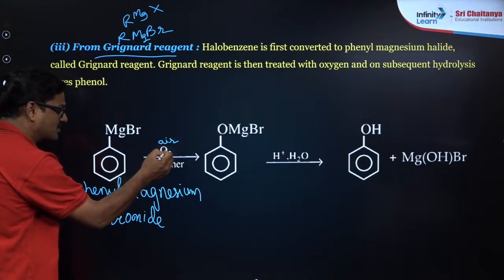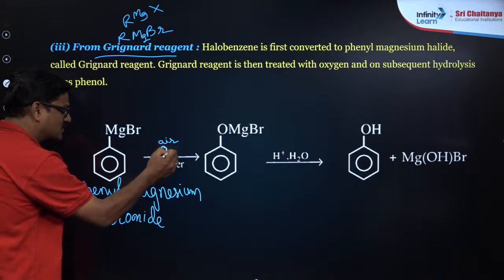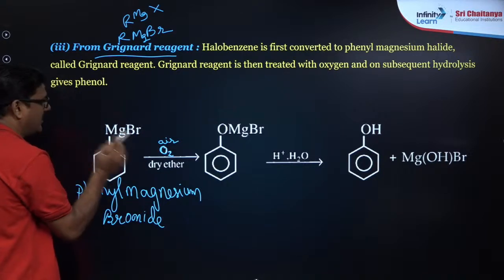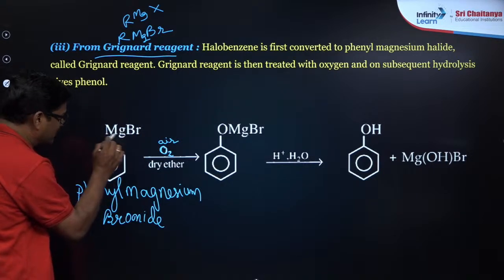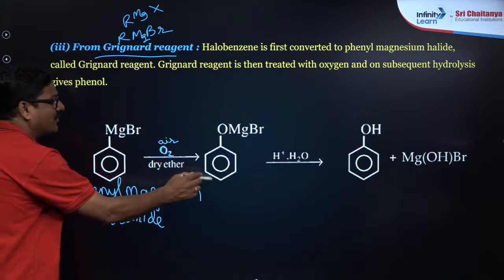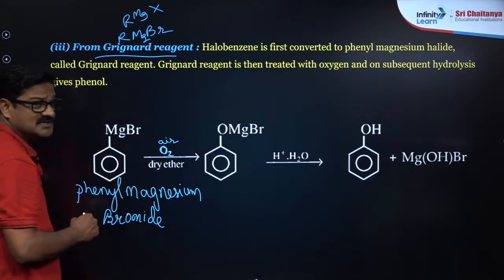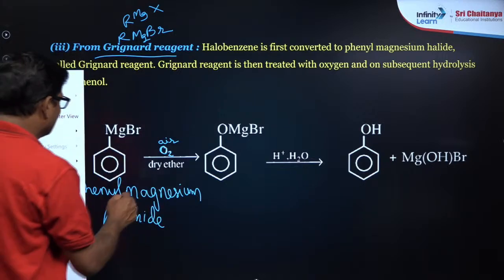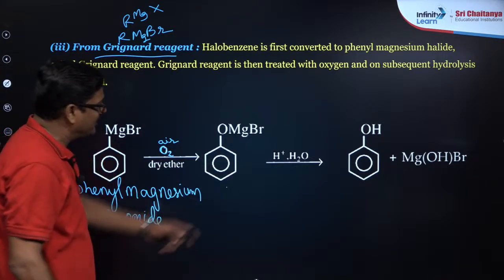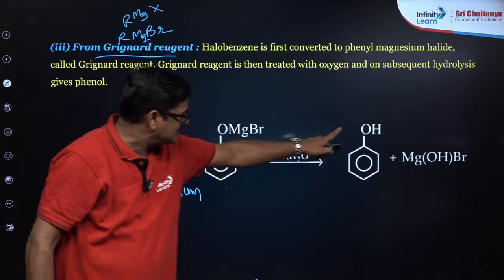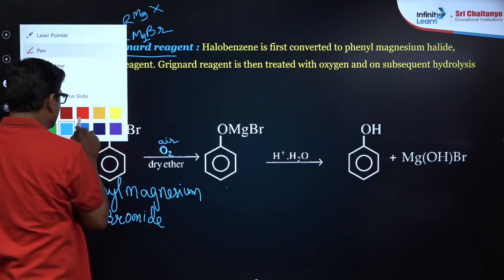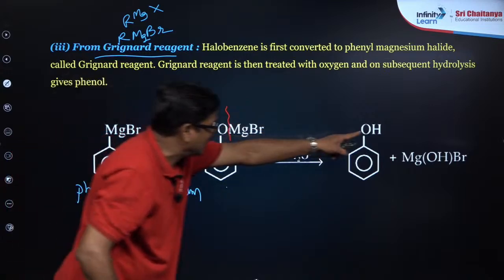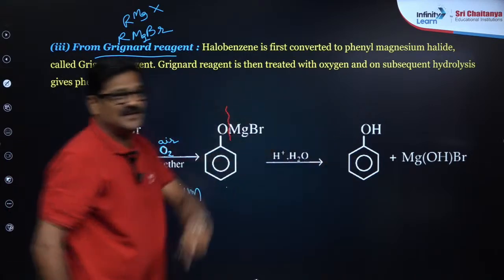The air has oxygen, and that oxygen reacts with phenyl magnesium bromide and inserts in between, so that phenoxy magnesium bromide is formed. When this is subjected to acidic hydrolysis, this bond is broken and the phenoxide ion is added with hydrogen, so you get phenol.